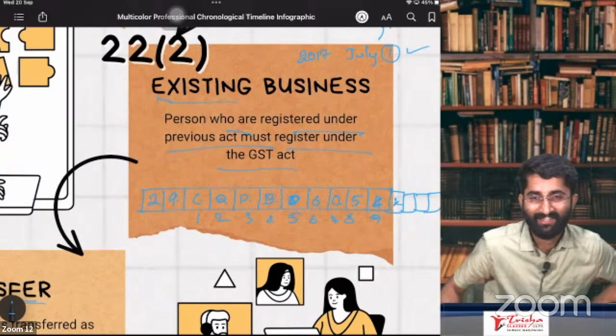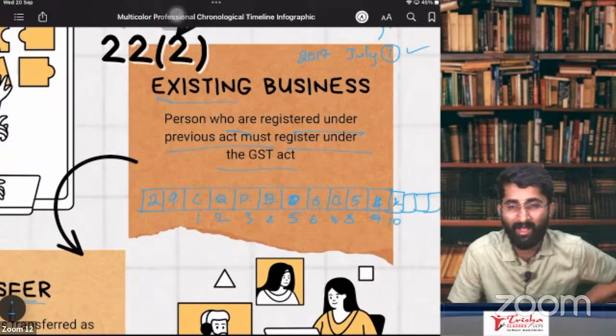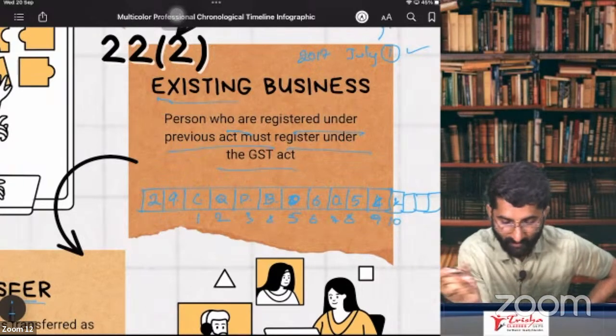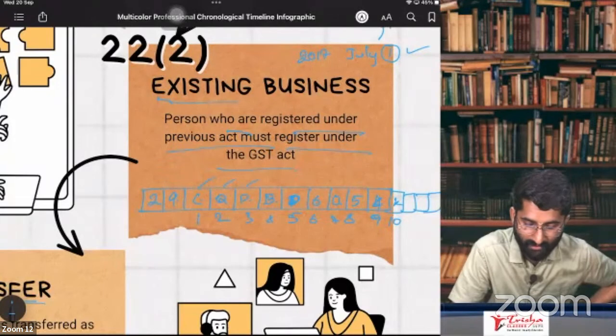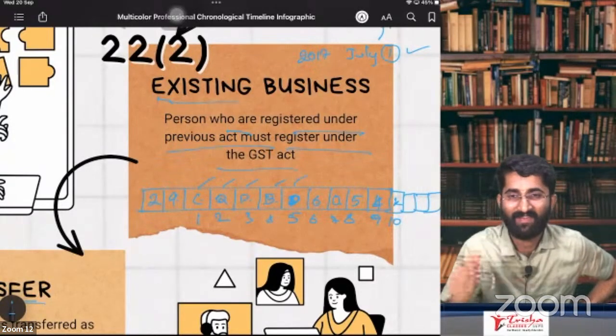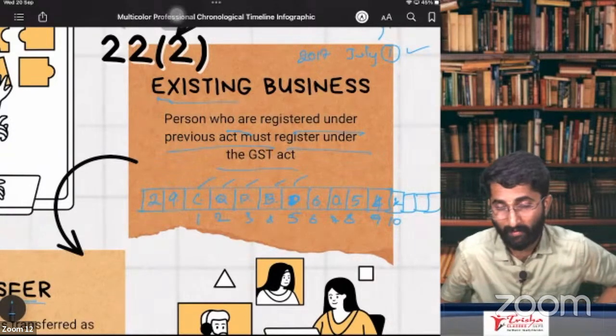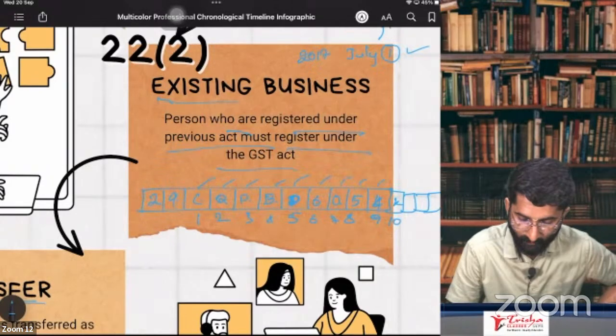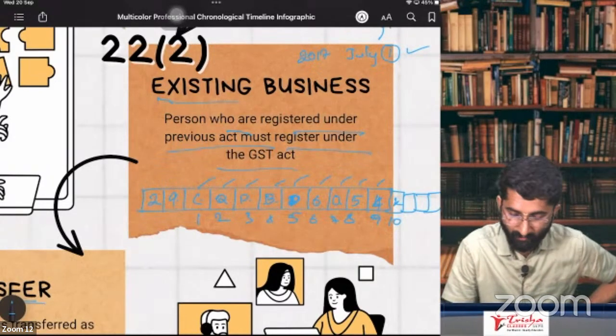Okay, it is 10 digits, and it will be alphanumerical. PAN will be alphanumerical. The first 5 digits are alphabets, and the next 4 digits, like 6054, are numeric, and then 1 alphabet.